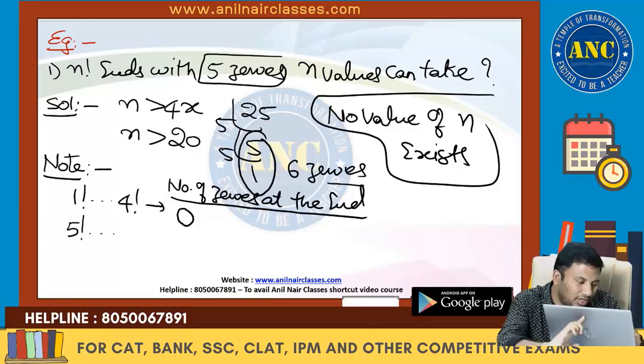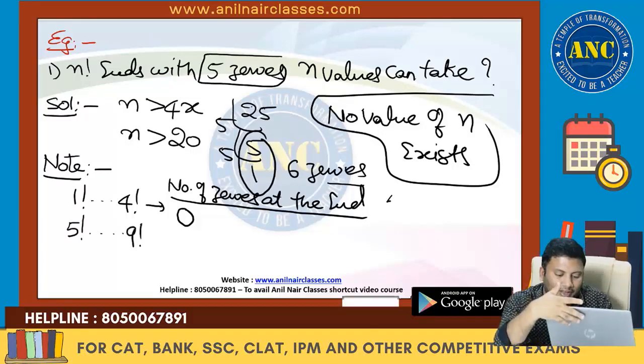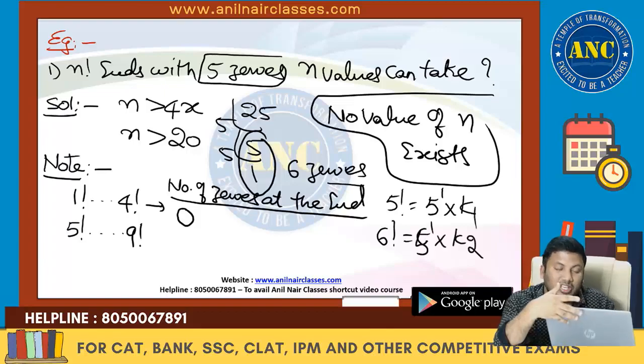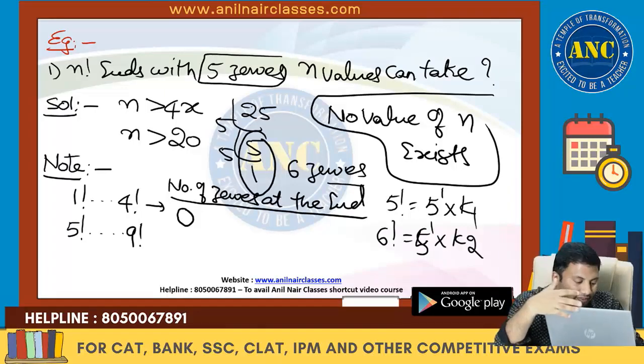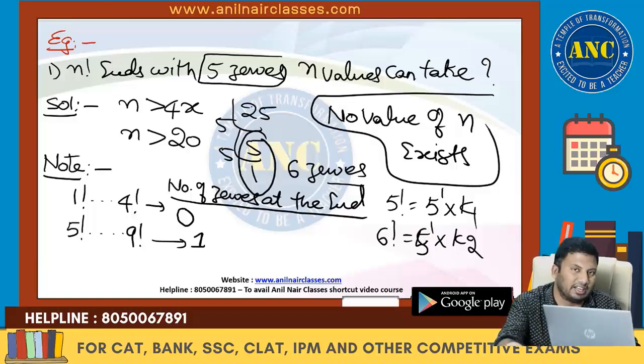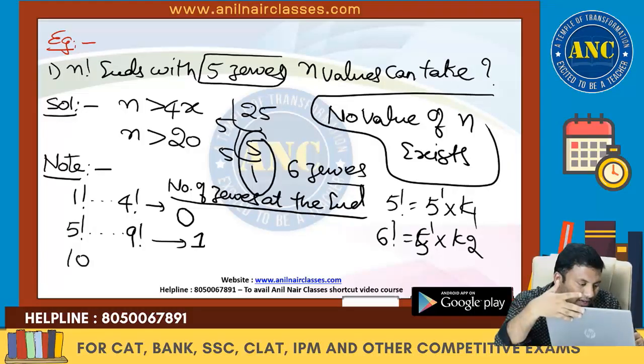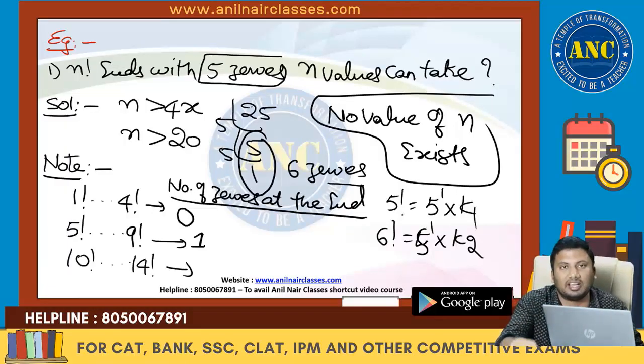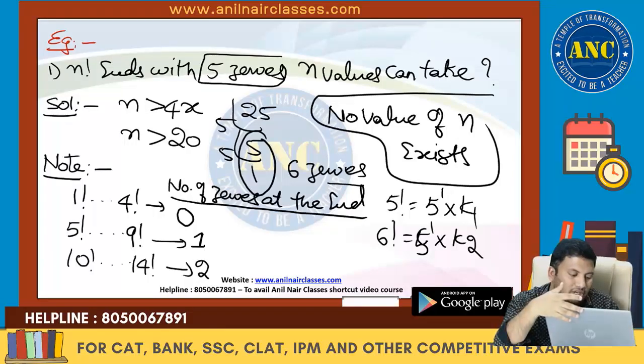From 5 factorial till 9 factorial: 5 factorial contains 1 power of 5, and 6 factorial also contains 1 power of 5. From 5 factorial to 9 factorial, how many zeros are there at the end? 1 zero. I hope it is clear. Similarly, from 10 factorial to 14 factorial, 5 2s are 10, so 2 zeros at the end.